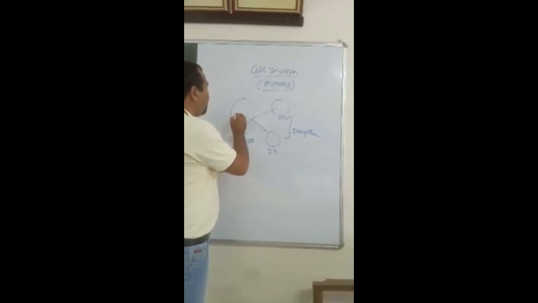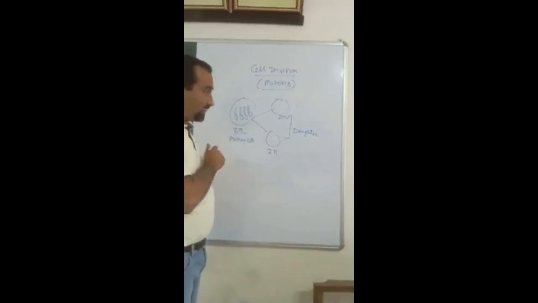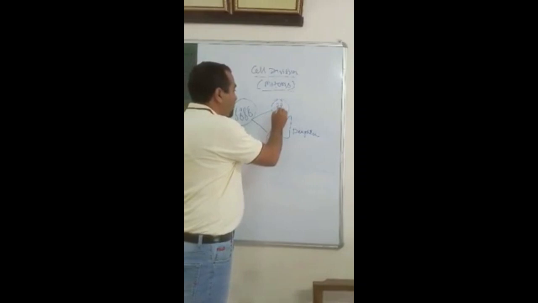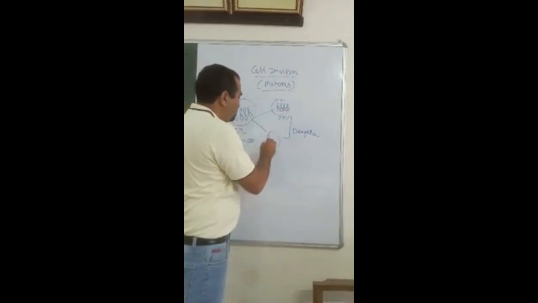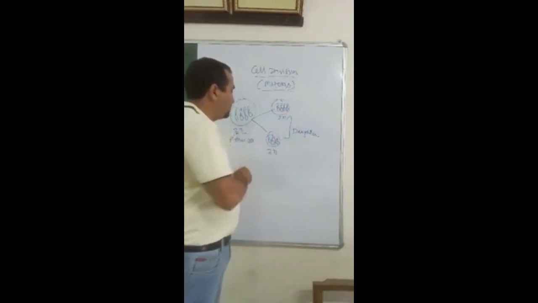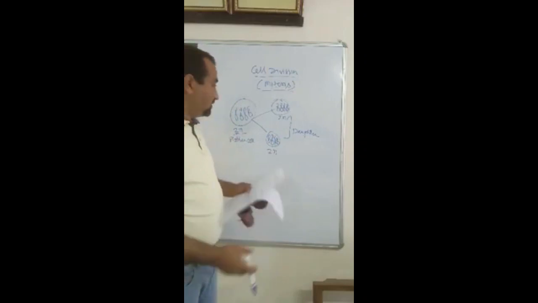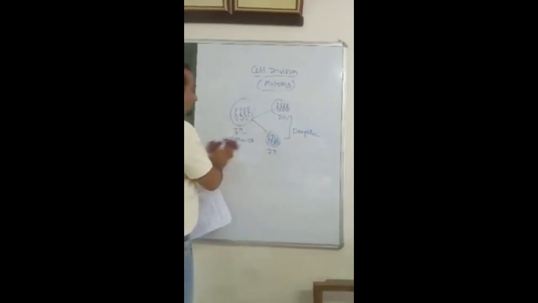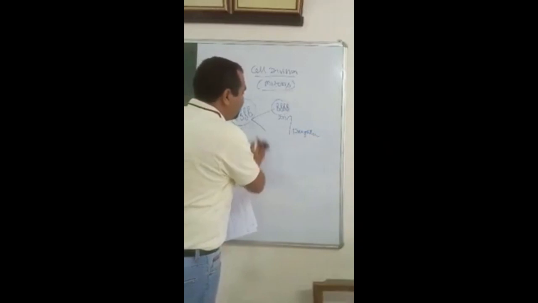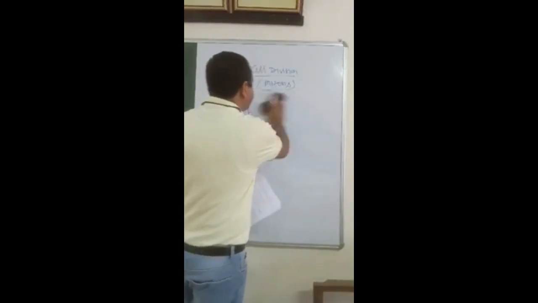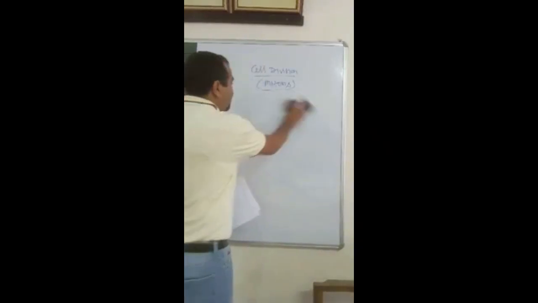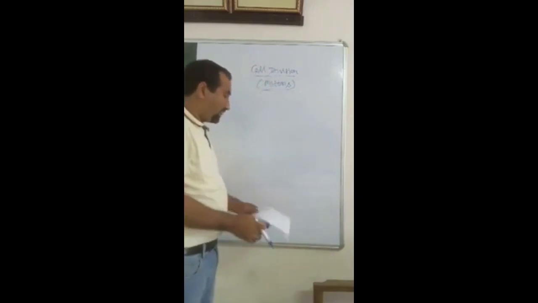If there are 4 chromosomes in the mother cell, the daughter cells will have all 4 chromosomes. So we will discuss the various steps of mitosis, and it's very important.